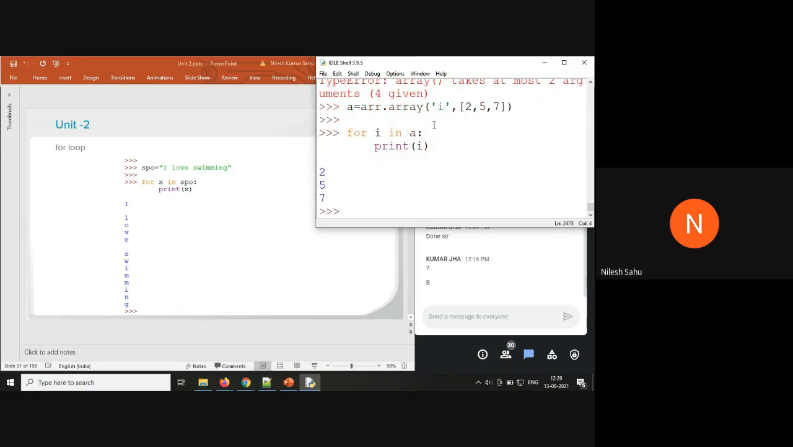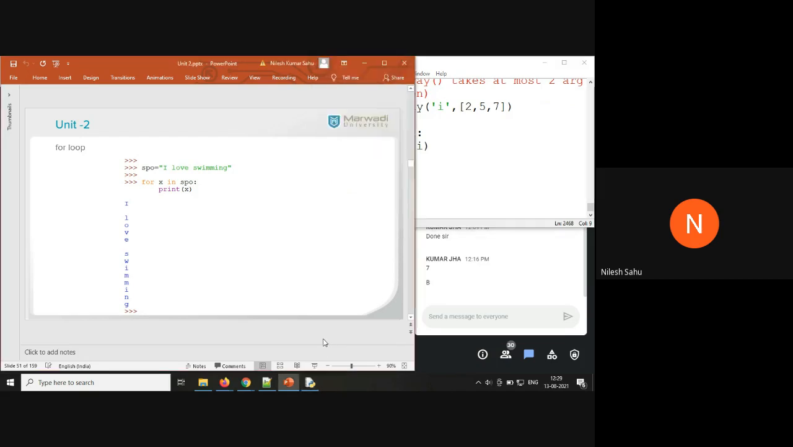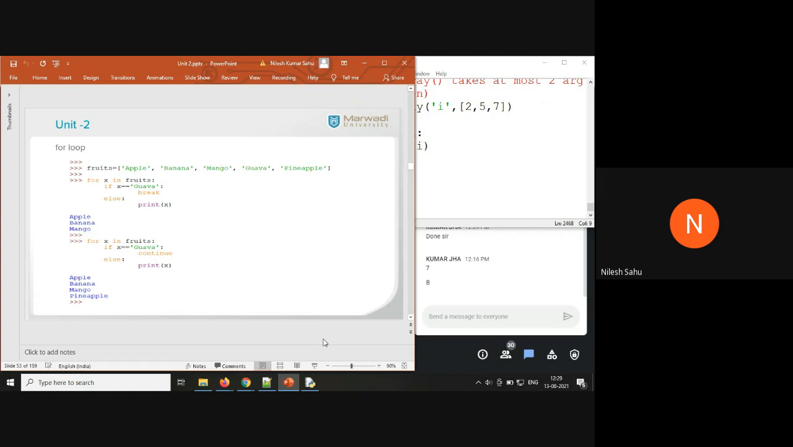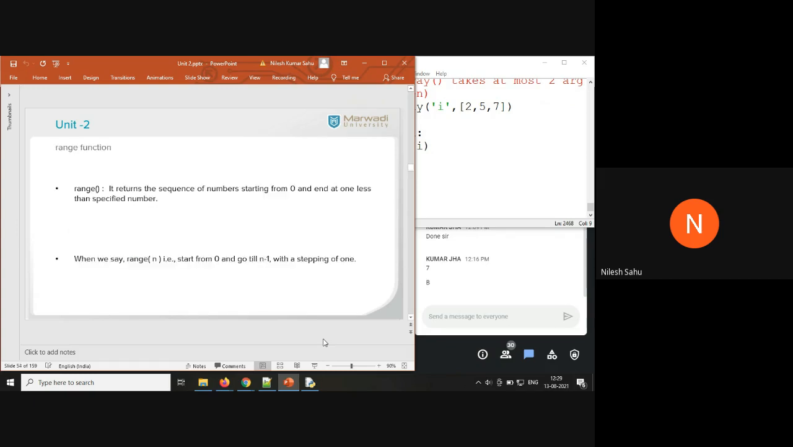You can see in the case of an array also, we can access it using a for loop. So again, this is also a sequence of elements. Now again, we can combine the break statement and continue statement with the for loop also. So I'm not going to discuss the continue and break statements once again.